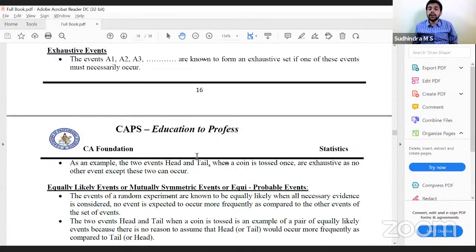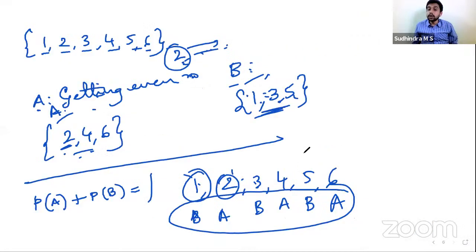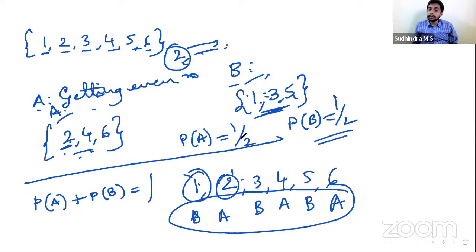Last one is equally likely events, also called mutually symmetric or equiprobable. Two events are said to be equally likely when the probability of occurrence of one event is the same as the probability of occurrence of the other. So in this case, what is the probability of occurring event A? 3 out of 6. Can I say it is 1 by 2? Similarly, what is the probability of occurrence of B? 1 by 2. Therefore, can I say A and B are equally likely?